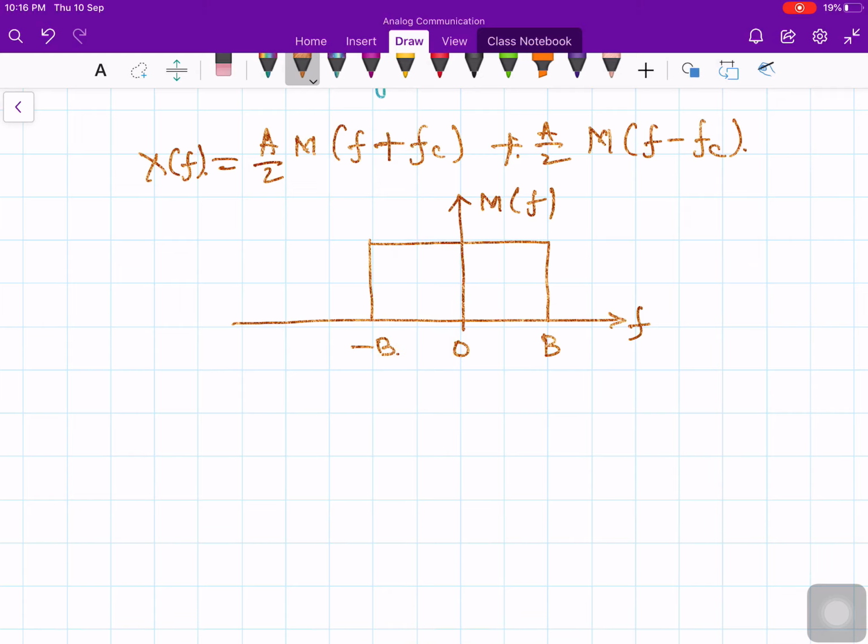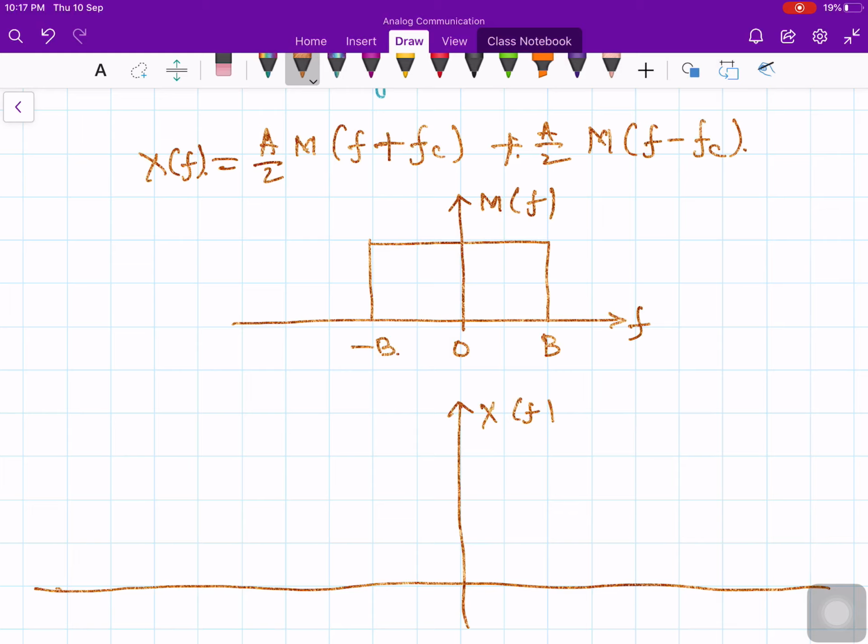After modulation your spectrum looks like this. This is my X of f. It is located somewhere else.